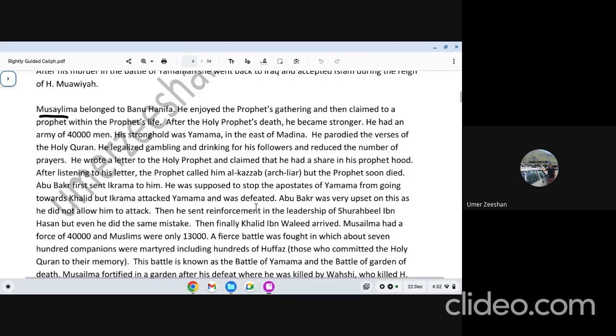So Musailima misguided his people, and told them that Muhammad ﷺ had accepted my proposal and my offer. His people were far away and did not know whether Musailima was telling the truth or not.